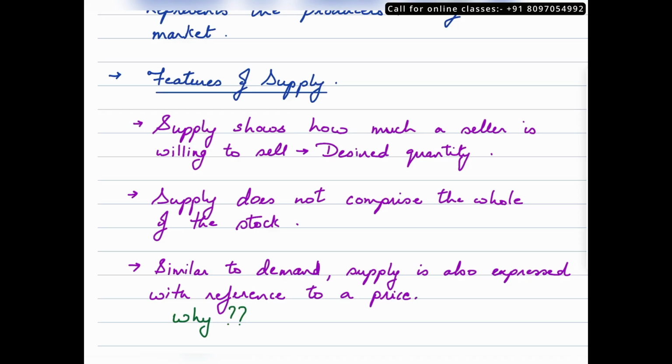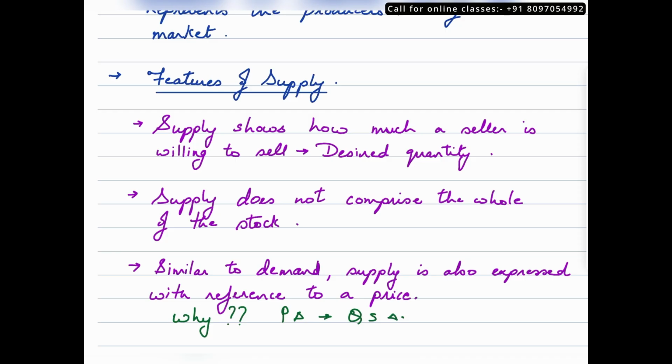Another feature says that similar to demand, supply is also expressed with reference to a price, right? Why is it referenced with regards to a price? Because as producers, price is something that will earn you revenue, and when price changes, how much you are offering to sell will also change. So that statement answers this why. So why is it referred with reference to a price? Because when price changes, quantity supplied also changes. Now how price and quantity supplied are related, or how they change, is a matter to be studied under the law of supply.